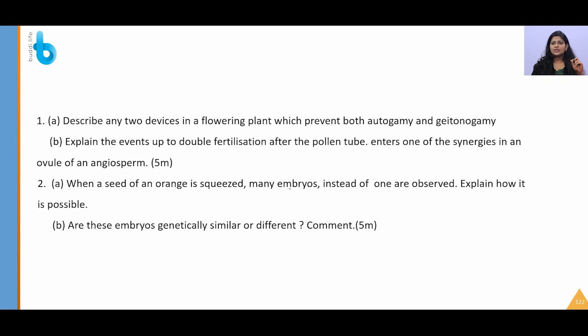When a seed of an orange is squeezed, many embryos instead of one are observed. Explain how it is possible. So again, apomixis and polyembryony. If polyembryony is present, are they genetically similar or different? Comment. What is apomixis? Apomixis is mimicking of asexual reproduction in sexually reproducing plants, right? So if there is asexual reproduction, what will happen? There is no genetic variation. So students, you have to think out of the box in order to answer many of the questions. This only comes when you continuously practice this.